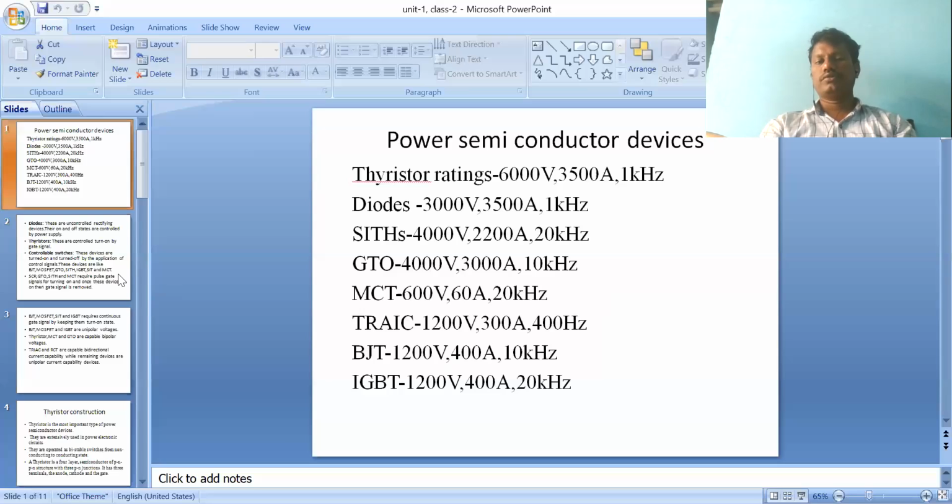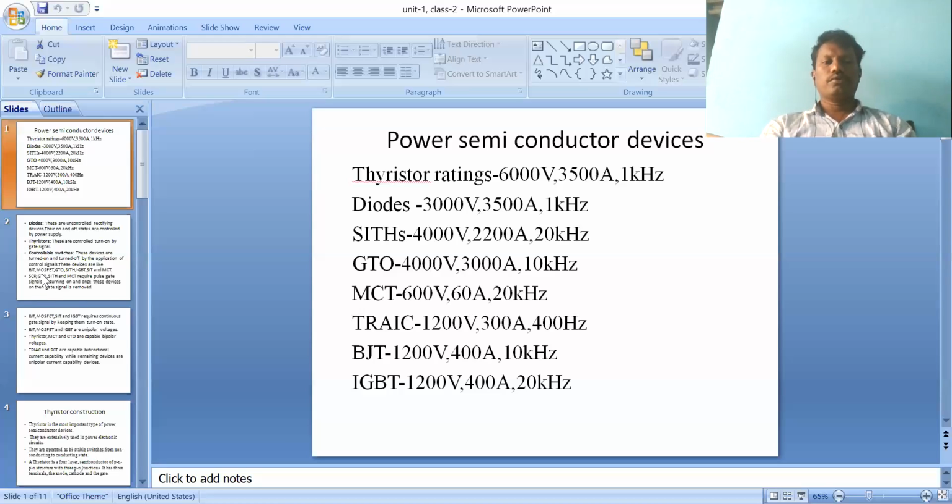Each device has different voltage and current ratings specified, depending upon the application. Suppose you have to control a certain amount of voltage, we have to select which device, either SCR, GTO, MCT, BJT or IGBT, depending upon our applications and requirements. That's why there are different devices in PE.